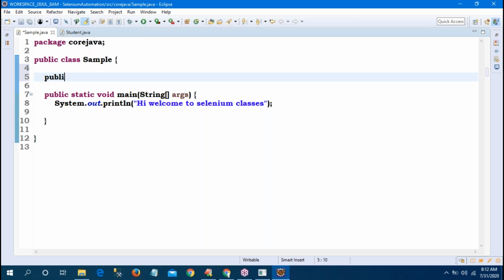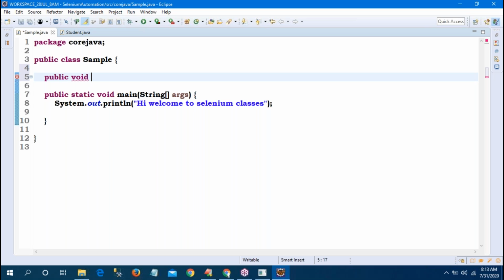Public is the access modifier. There are three access modifiers: public, private, protected. Public means it can be used anywhere in the project, in the entire project, any package, anywhere you can use. What is the meaning of void? If the method does not return anything, then it is called void. Suppose a method returns any value, then we write that return type. That we will see later on.